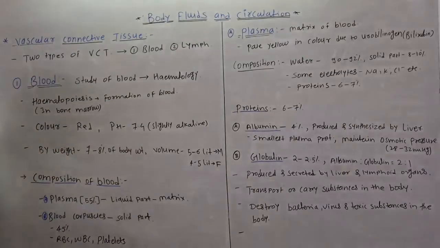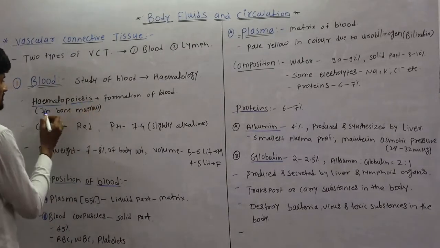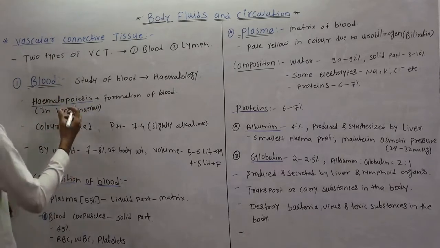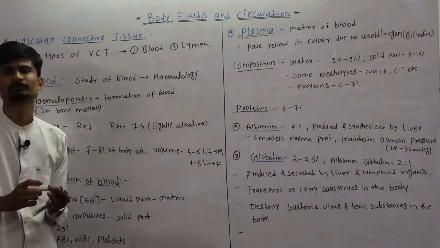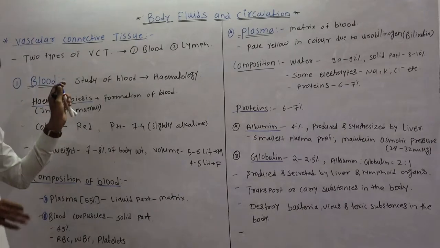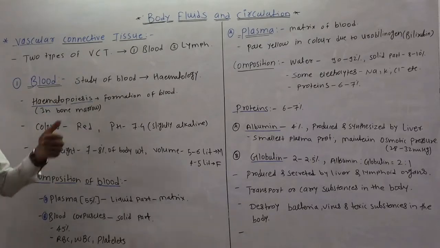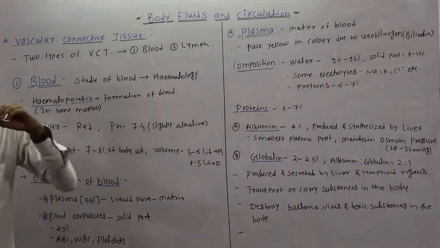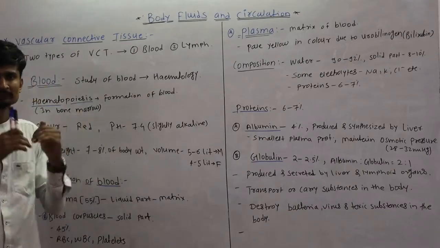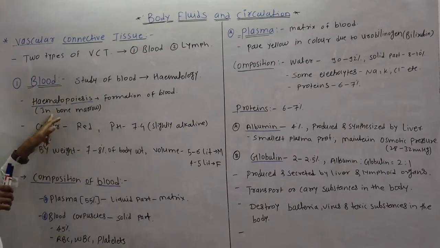Then there is another term, that is hematopoiesis. Hemat means the blood, poiesis means the formation. So the process of formation of blood is called hematopoiesis. Simple. Hematos means the blood and poiesis means the formation. So that's why the word is hematopoiesis. This hematopoiesis process occurs in the bone marrow, inside the bone.